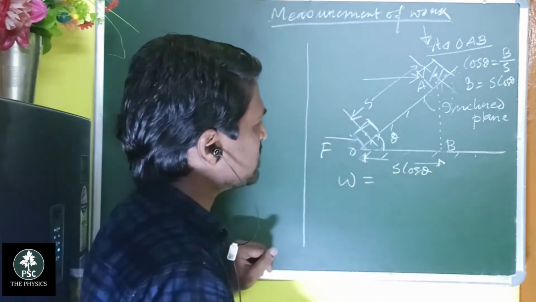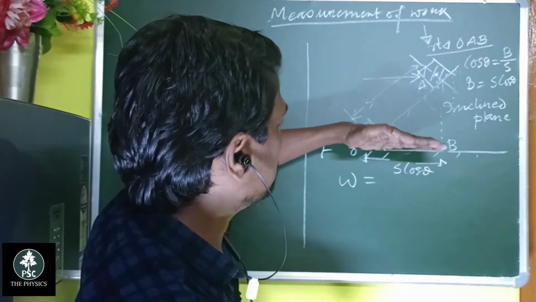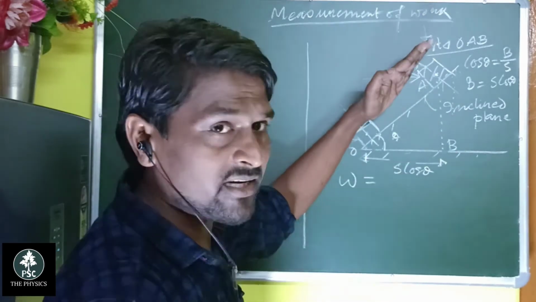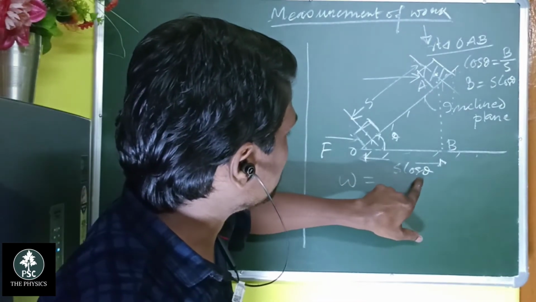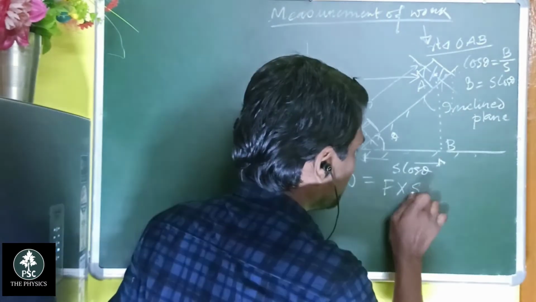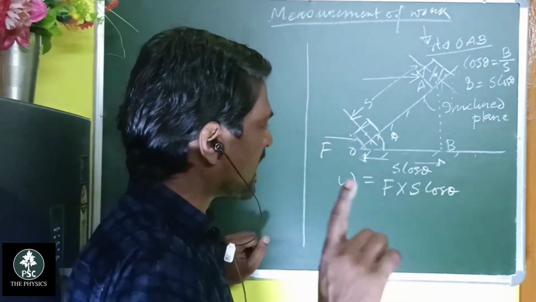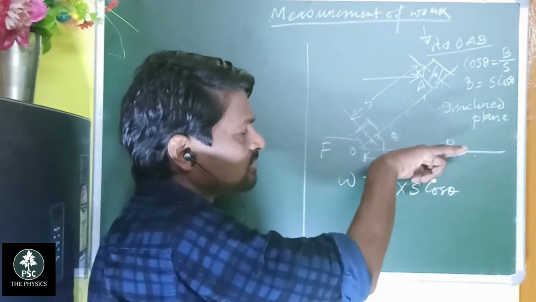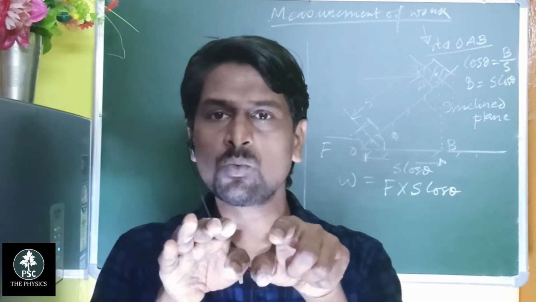So this is the projection of the displacement on the ground, that is the projection on the inclination of the ground. So this is S cos theta. So work done equals force into S cos theta, because you have to take the force and the displacement along a particular direction.